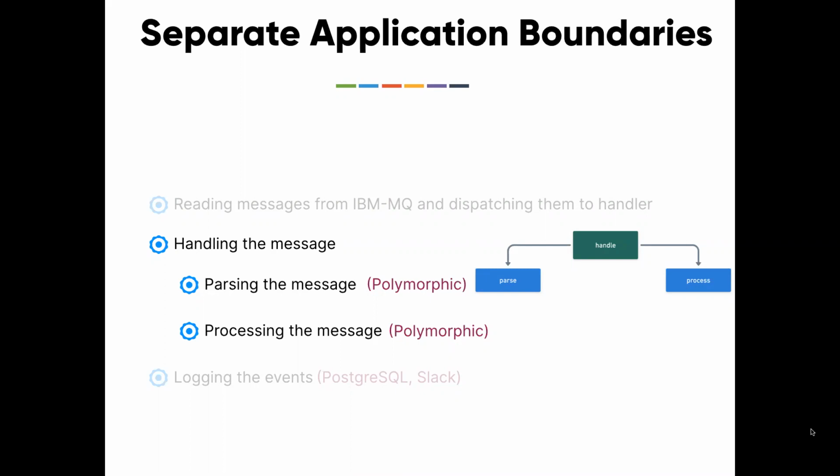Handling the message has two tasks: parsing and processing. From now on, you are going to see some diagrams with some color codes associated with them. If you see a block with a green color, it is a business logic. When you see something in blue color, it is a polymorphic logic. Since parsing and processing are polymorphic, I'm using the color code blue here, and the handler is the actual logic, in green color. We will be using this color code heavily in the upcoming slides.